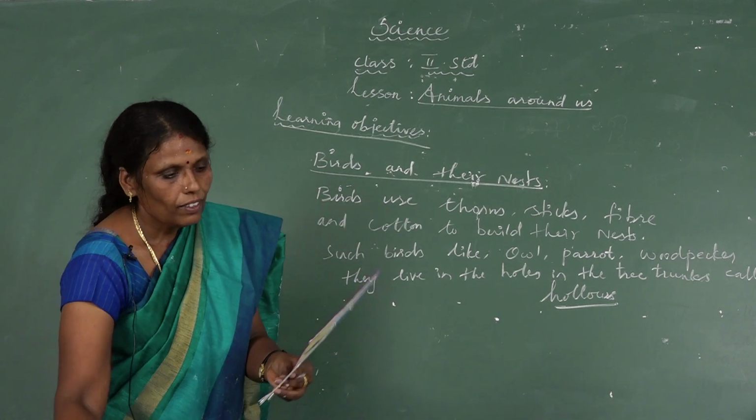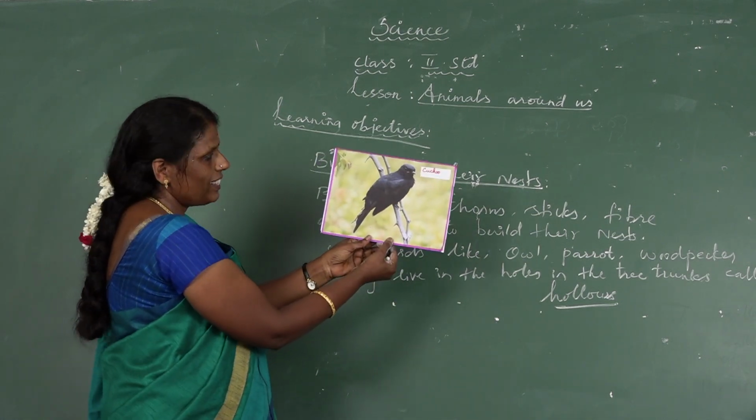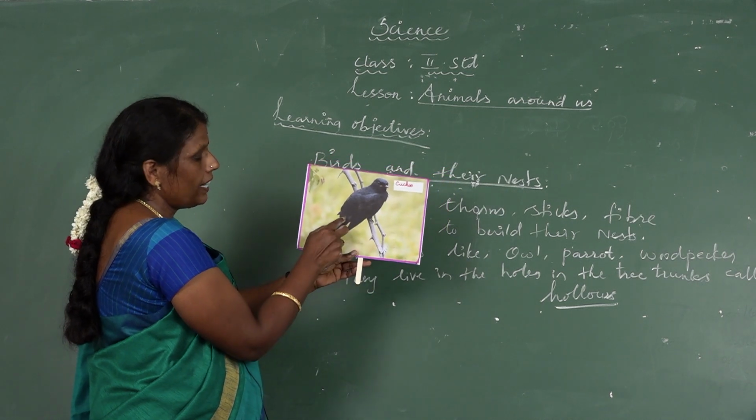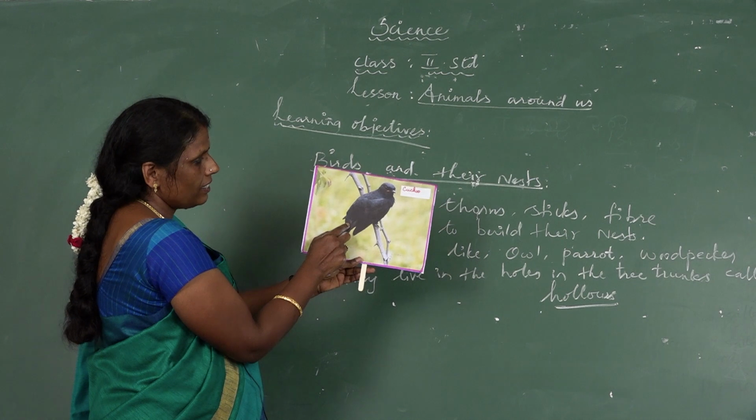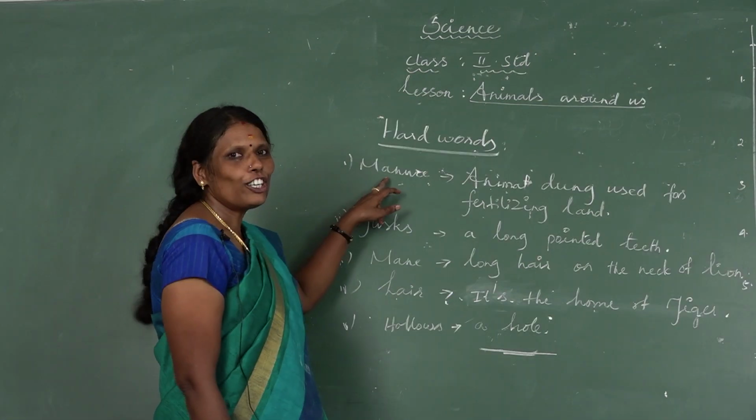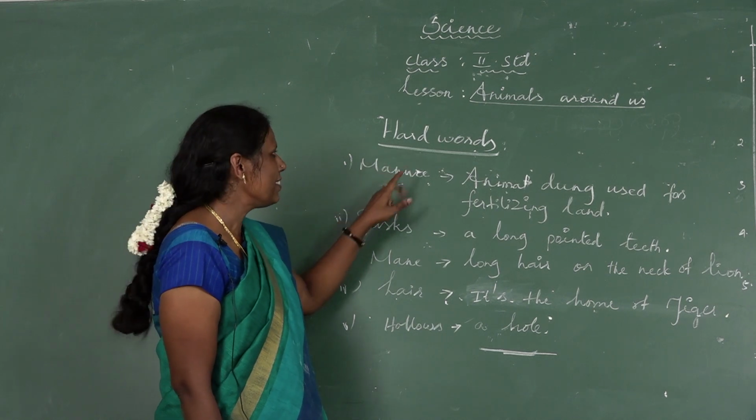Okay. See this bird, kids. What is this? It is the cuckoo bird. It does not build its nest. It lays its eggs in the nest of other birds. Okay, kids, see these hard words.